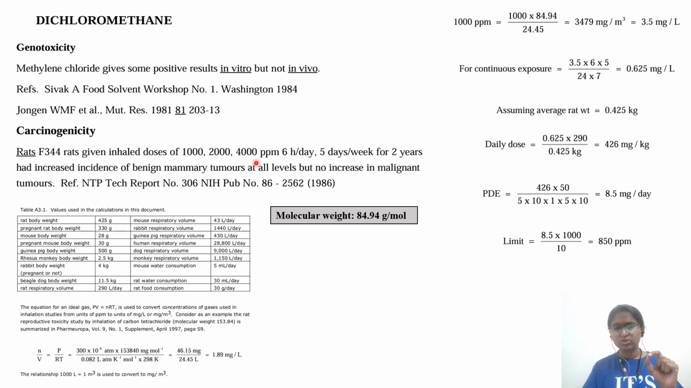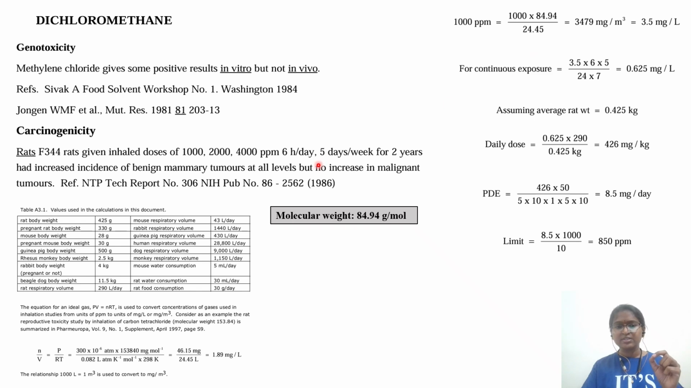So once you have the doses in ppm, you have to convert them into mg per kg. So ppm is converted into mg per meter cube by how? By multiplying by the molecular weight and dividing by 24.45. The molecular weight of dichloromethane is 84.94, which you will get from PubChem, and 24.45 is the standard molar volume at STP conditions. Okay, so you will get the answer in mg per meter cube. Then you have to divide it by 1000, and once you do, you will get the value in mg per liter.